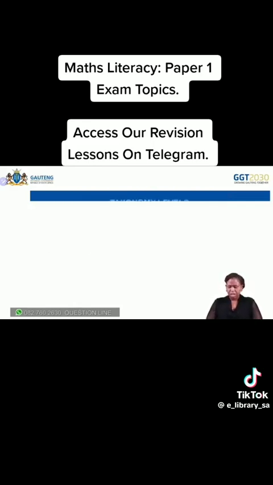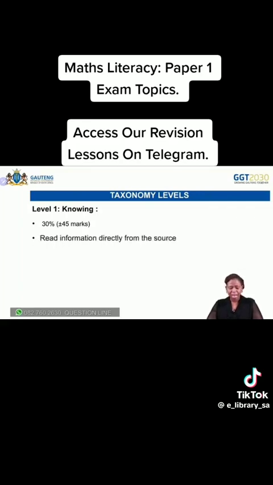Now I want to take you through the taxonomy levels, because you must know exactly what you are expecting. Remember, I said question 1 is based on level 1 questions. What do we mean when we say level 1 questions? Level 1 questions, in the entire question paper, form 30% of the question paper, which is 45 marks. So I expect you to grasp the whole 45 marks, because these questions are easy. Number 1, all these questions will assess your ability to read information from the source.